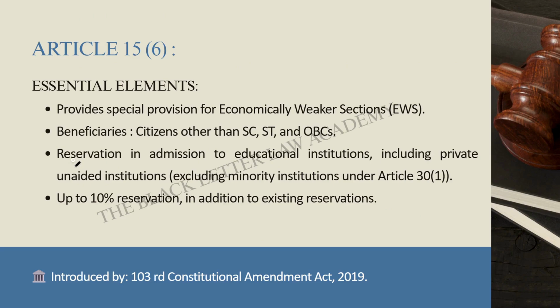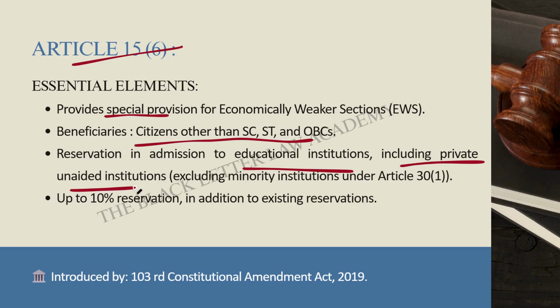Now let us come to the latest development, Article 15 Clause 6. What does Article 15 Clause 6 provide? It allows states to make special provision for economically weaker sections. Beneficiaries are citizens other than SC, ST and OBC. Reservation under Article 15 Clause 6 applies to admission in educational institutions, including private unaided institutions, but excluding minority institutions under Article 30 Clause 1.